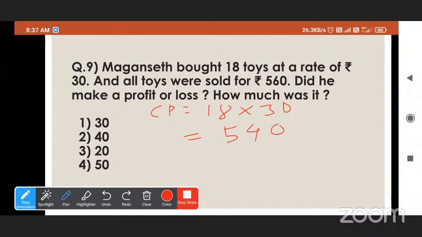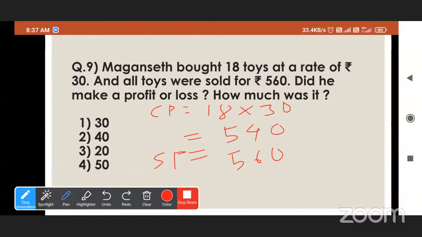Total cost price is 540 rupees and the selling price is given, that is rupees 560. Yes, the selling price is more than the cost price. So here he gets profit or loss? So he gets profit.